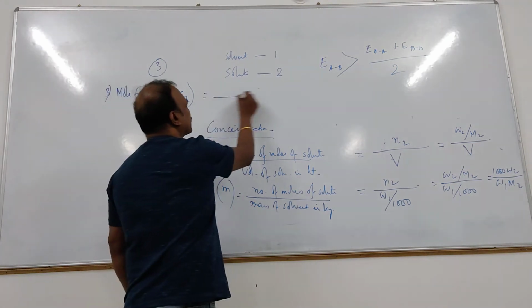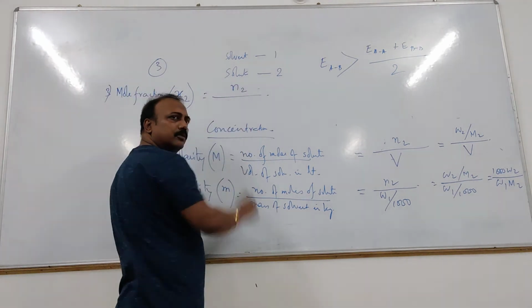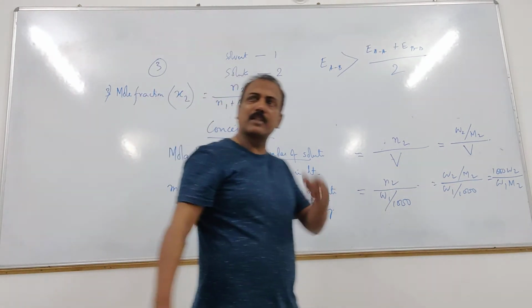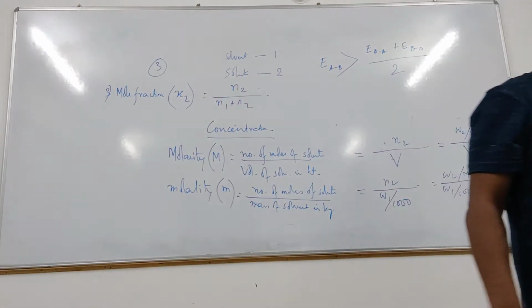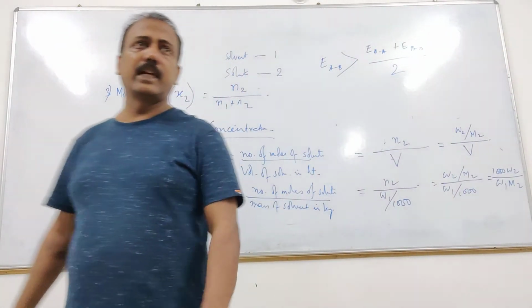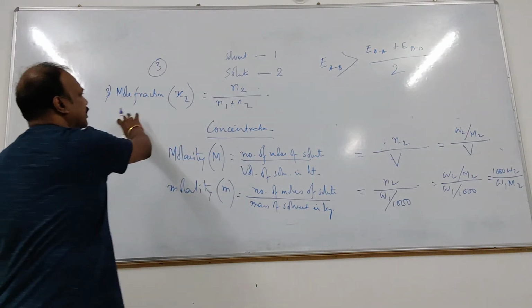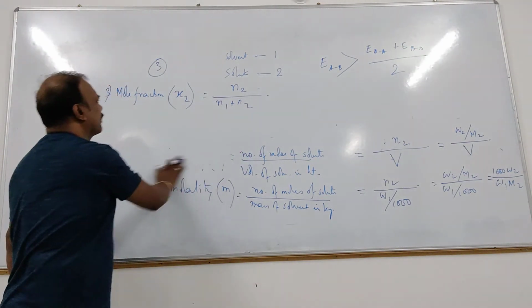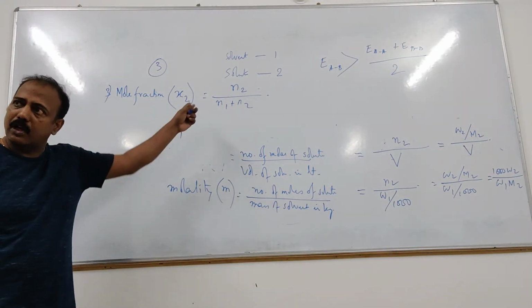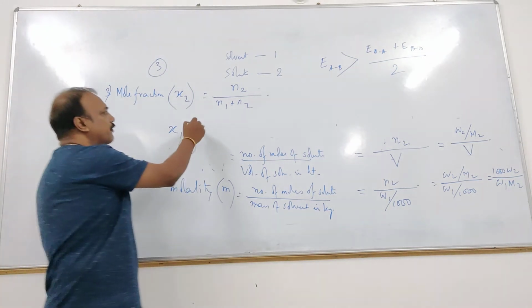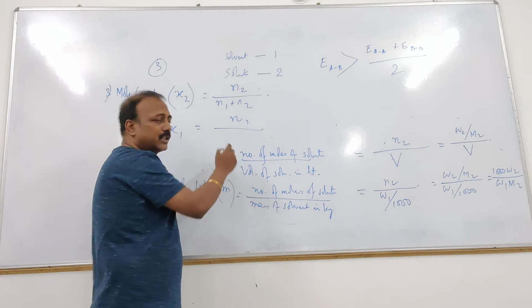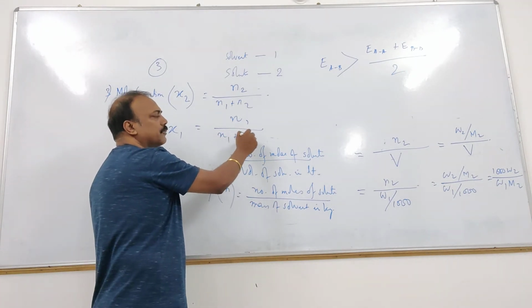So that is equal to N2 divided by N1 plus N2. Total is N1 plus N2. That is X2. Simple, you know it already. Then mole fraction of solvent is represented by X1. X2 is solute, X1 is solvent. Mole fraction of solvent is N1, number of moles of solvent, divided by total number of moles, that is N1 plus N2.